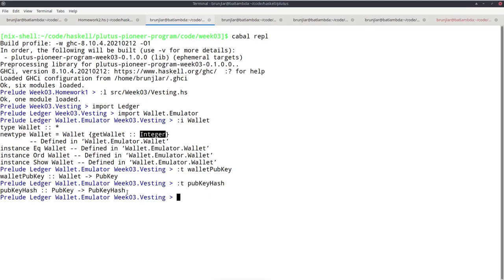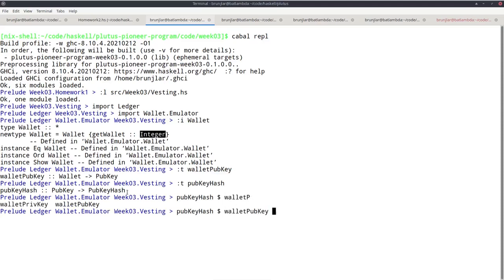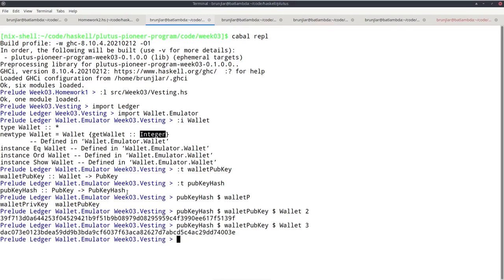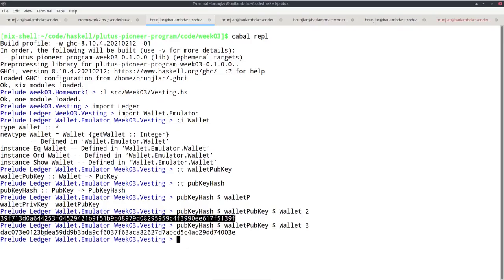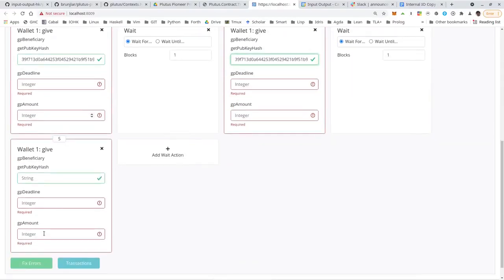So putting all of these together, we can do pubKeyHash of walletPubKey of wallet 2, and there we have the hash, and wallet 3. So let's grab the pubkey hash of wallet 2 and let's put it in the first two gifts. Let's grab the pubkey hash of wallet 3 and put it in the third gift.